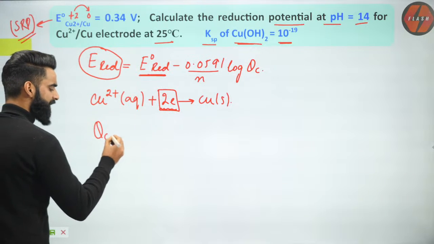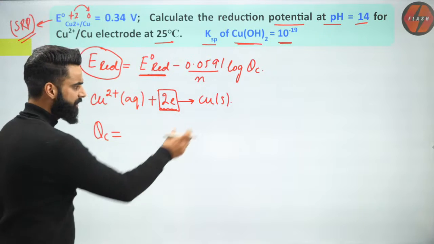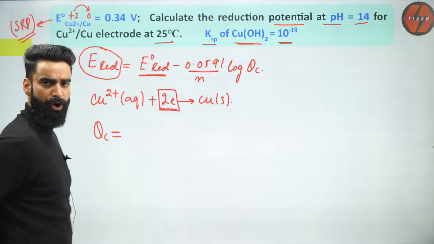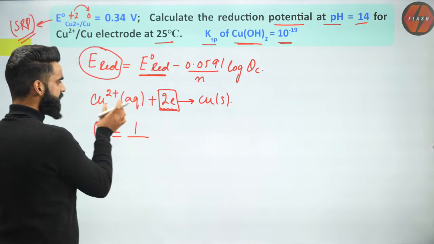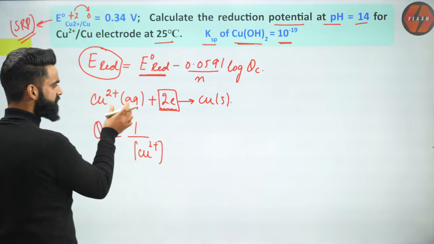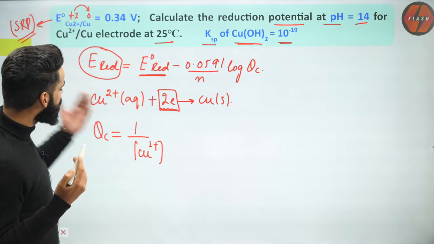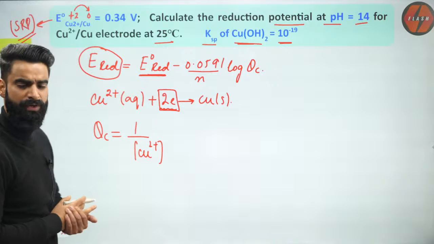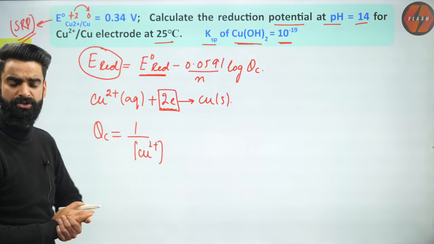Now, after this, I'm going to write the reaction quotient expression. I'll start from the product. Over here, the product is in solid form, so its active mass is unity. So it is 1 divided by the concentration of Cu2+ aqueous, to the power 1. Now, is the concentration of Cu2+ given in the question? No way, it's not given, correct? The concentration of Cu2+ is not given.